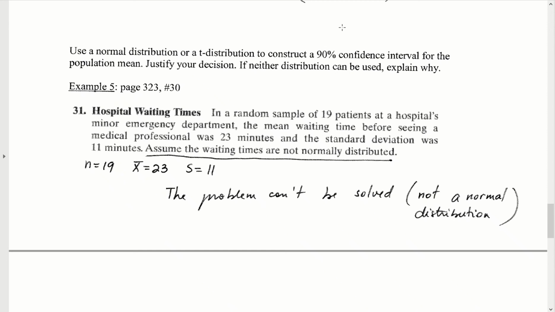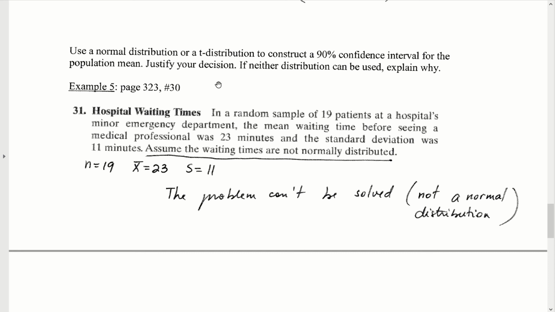Let's take a look at the next set of examples in 6.2. Here they ask us to use either a normal distribution or a t-distribution to construct a 90% confidence interval for the population mean and to justify our decision. In other words, make sure we're able to explain why you would use either the ZC or the TC. They also say that if neither distribution can be used, explain why.